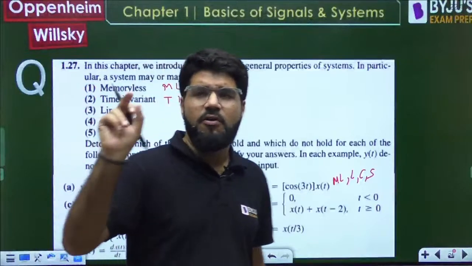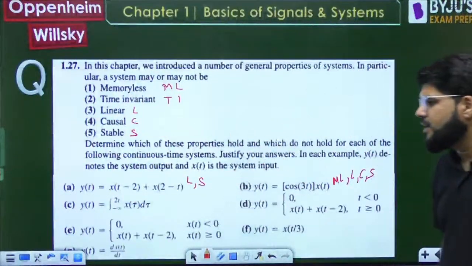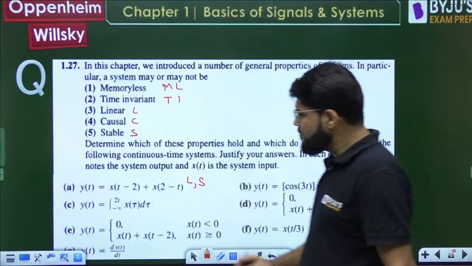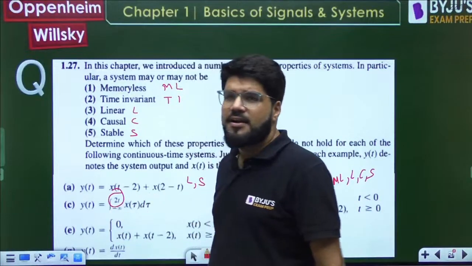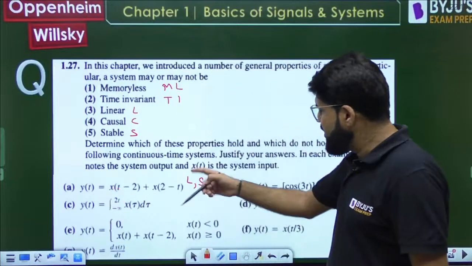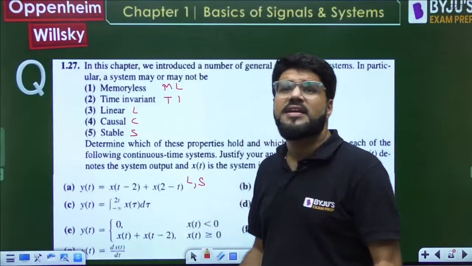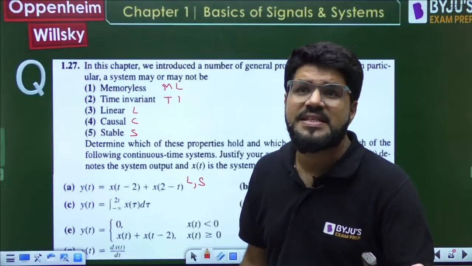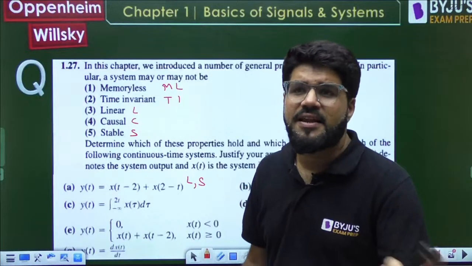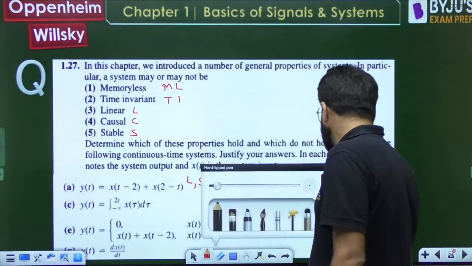Whatever the properties are, I'll just keep writing them. Third, integral from minus infinity to 2t, again scaling. If it is minus infinity to t, the story will be different. So y(t) is the integral of x(tau). Integration is a linear operator: integral of f plus g is integral f plus integral g.